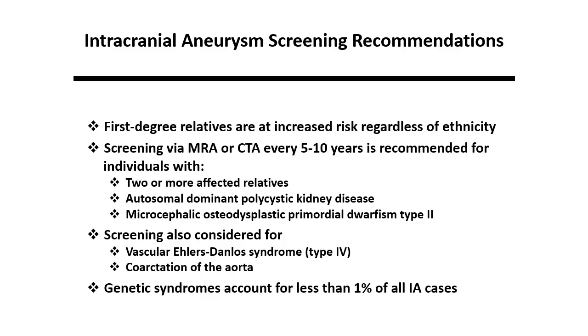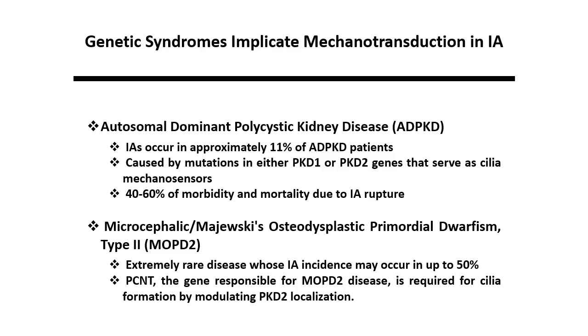In this chapter, we discuss IA physiology and the genetic syndromes that are characterized by an elevated IA predisposition, which directly implicate defects in mechanotransduction in disease development. IA occurs in approximately 11% of autosomal dominant polycystic kidney disease patients. This disease is caused by the inheritance of mutations in either polycystin 1, abbreviated as PKD1, or polycystin 2, abbreviated as PKD2.